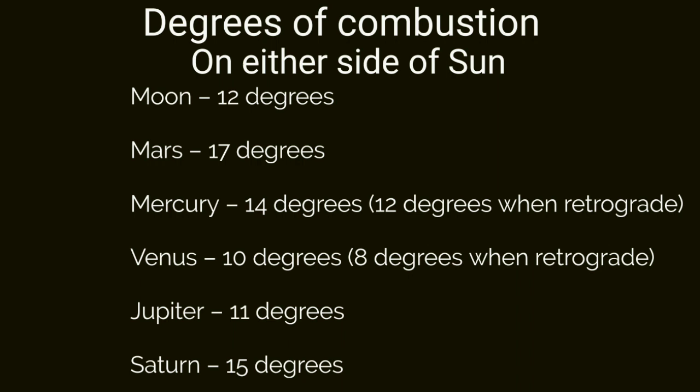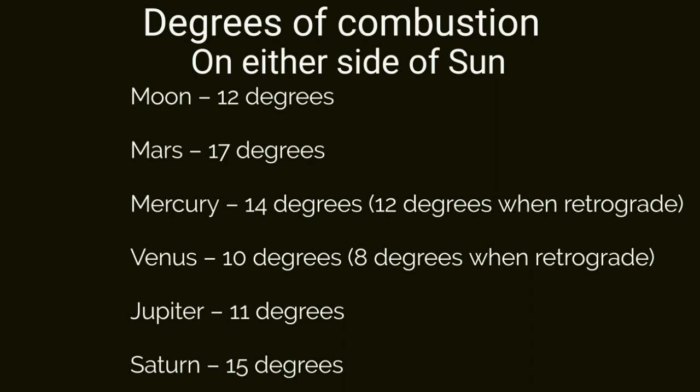Moon becomes combust within 12 degrees from the Sun. Mars becomes combust within 17 degrees. Mercury becomes combust within 14 degrees, and 12 degrees when in retrograde motion. Jupiter becomes combust within 11 degrees. Venus becomes combust within 10 degrees, and 8 degrees when it is retrograde. Saturn becomes combust within 15 degrees from Sun.